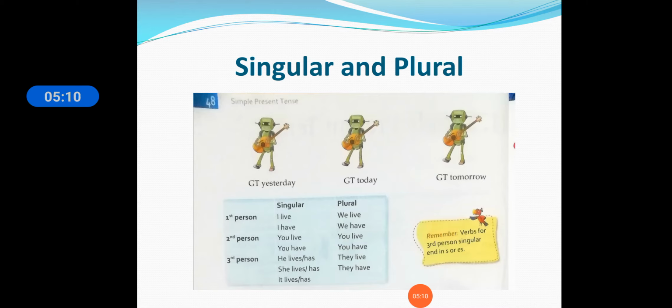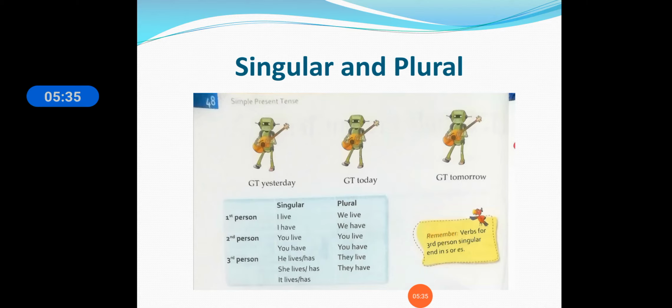Third person: he lives, they live, he has. Okay, so here "has" has no plural form. He lives, she has, it lives, it has. Here it will be they live and they have. Okay, so "have" is given here.